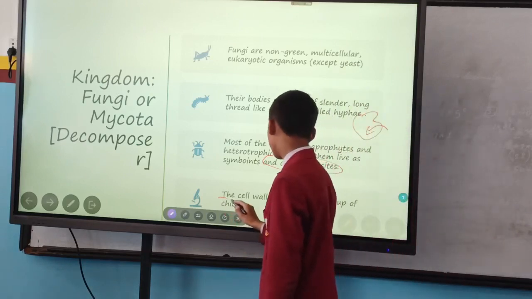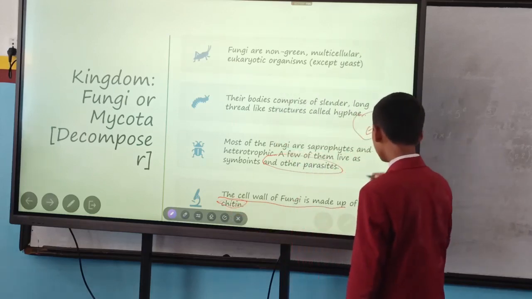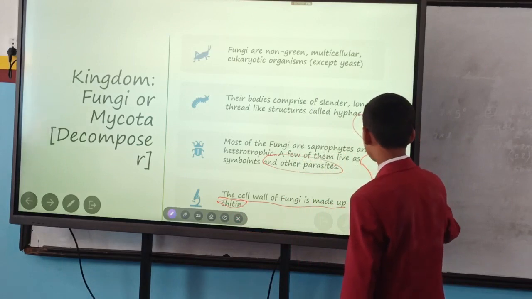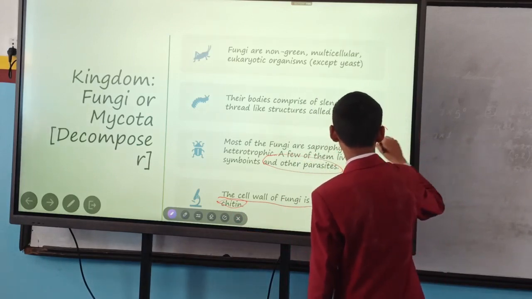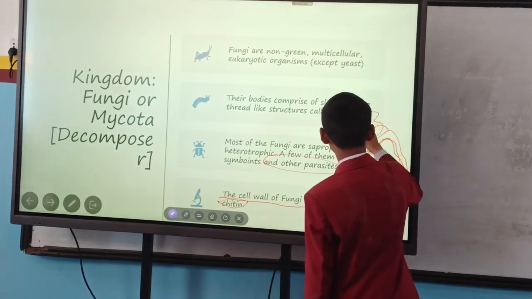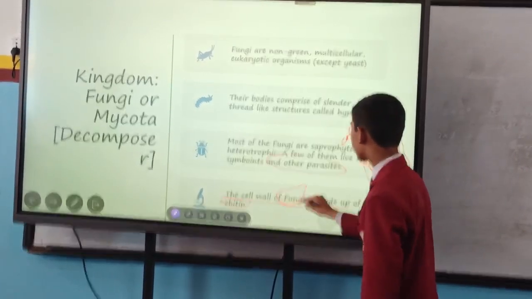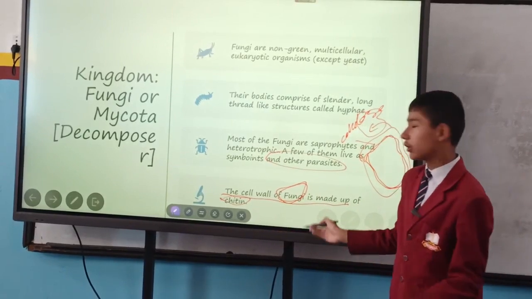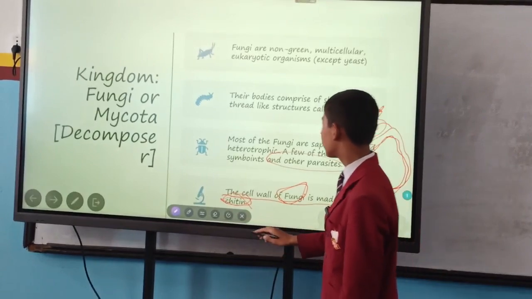And it's given here, the cell wall of fungi is made up of chitin. It means we know that in Animalia, we are human beings, right? In the plant cell, the cell wall is made up of cellulose, right? Same as it, the cell wall of the fungi kingdom is not made of cellulose but it is made up of chitin. And that was all about my turn. Thank you.